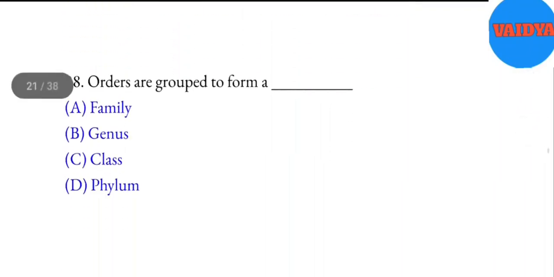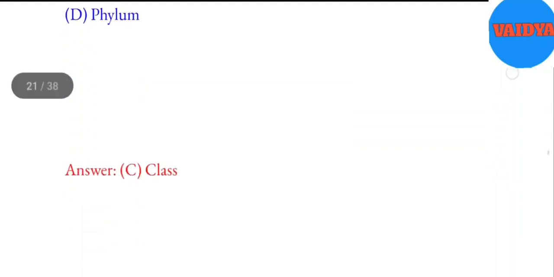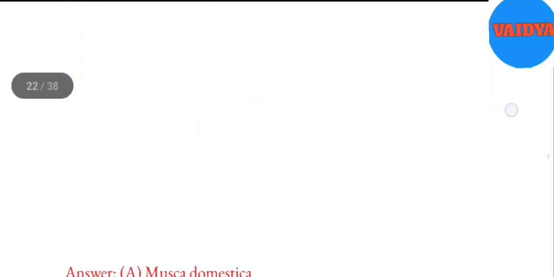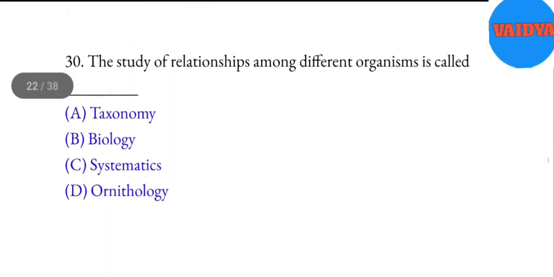28. Orders are grouped to form a blank. A. Family. B. Genus. C. Class. D. Phylum. Answer: C. Class. 29. Scientific name of housefly is blank. A. Musca domestica. B. Eurycotis floridana. C. Oryctolagus cuniculus. D. Anopheles albuminus. Answer: A. Musca domestica. 30. The study of relationships among different organisms is called blank. A. Taxonomy. B. Biology. C. Systematics. D. Ornithology. Answer: C. Systematics.